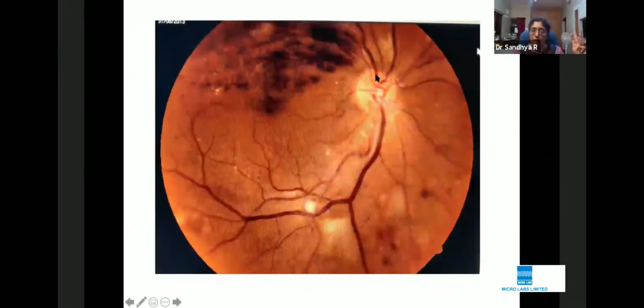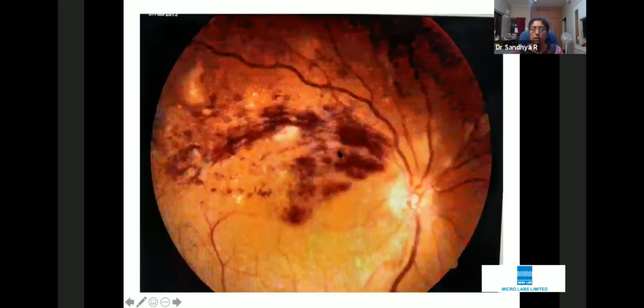Then I just move out and then I try to trace the vessels. Now, this is one branch and this is the other branch which has also already bifurcated. So the central retinal artery is all right. Central retinal vein is all right. And the hemiretinal vein is also all right. Now, next, when I trace the branching, as I trace the branching, there are a lot of hemorrhages.